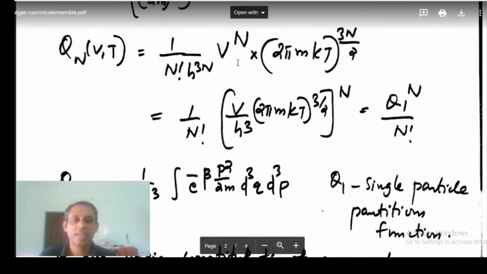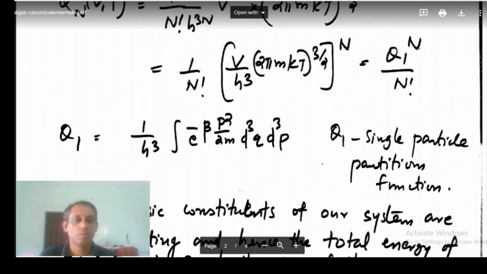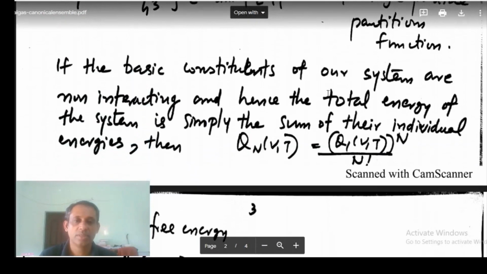So what we get is q1 to the power N over N factorial. The idea is, the basic constituents of our system are non-interacting.